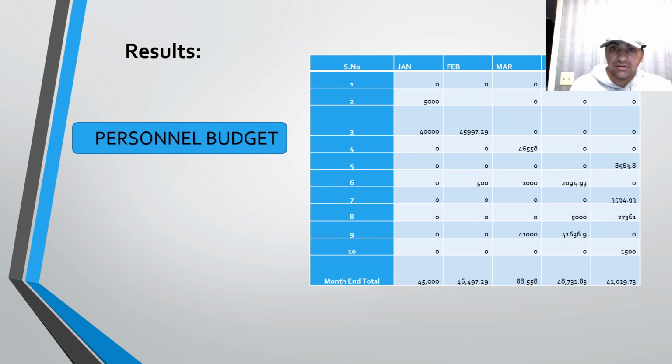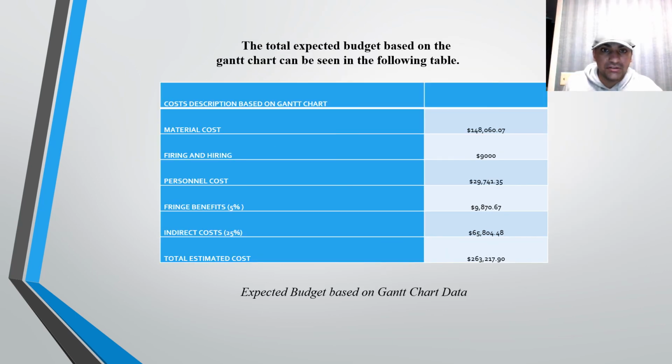For example, in January, for category 2 we are going to charge 5,000. For category 3, we are being charged 40,000. So for the total month it's going to be 45,000. Similarly, we are going to calculate the cost for each month, and finally we're going to add it to the overall budget. So from this we can calculate the monthly budget as well as the total budget required for the construction of the boat vessel. In the previous slides, we presented the budget per department and the monthly budget. Now we are going to give the overall idea of how much it has actually cost for the construction of a boat vessel.